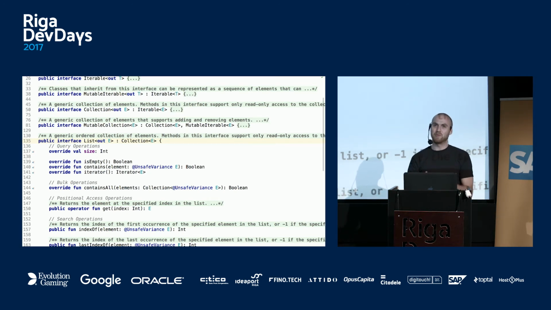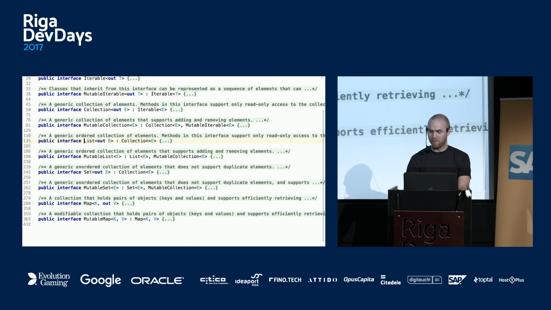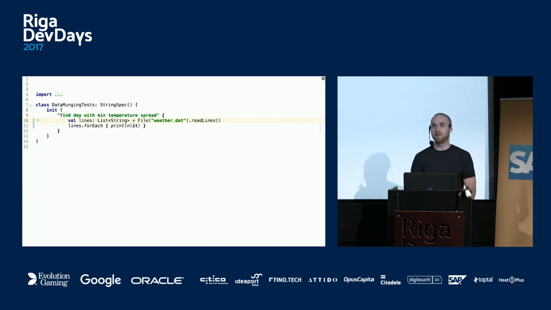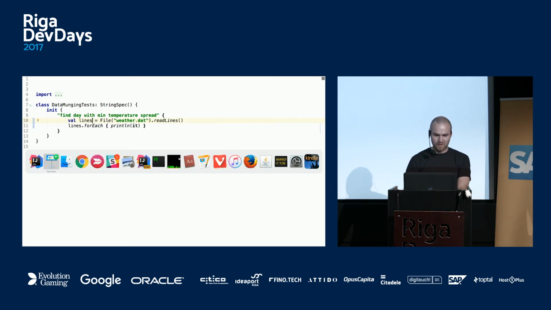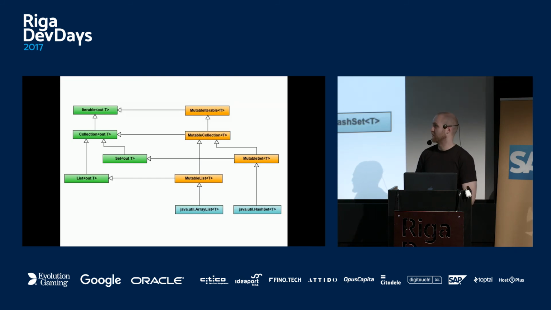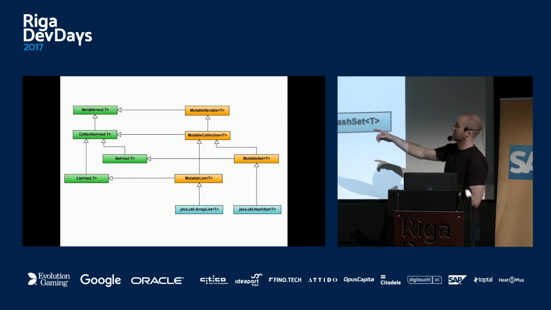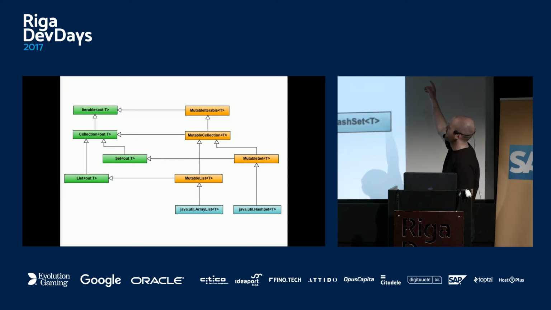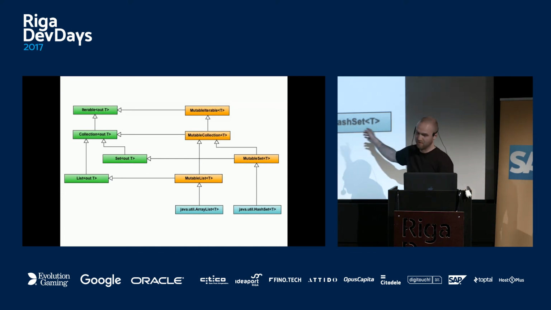What you might notice is that it's not a one-to-one mapping, because if I collapse everything, you can see in this file there is list and mutable list, collection and mutable collection. By default, all these interfaces copy the Java interfaces, but only the read-only part. So all these interfaces in Kotlin are read-only. Read-only, though, doesn't mean they are persistent data structures. They're actually just read-only, and you have to be explicit about whether they're mutable or not. So this is a tiny, quick diagram. The green ones are read-only Kotlin interfaces, and the yellowish, orange ones are mutable, along with some Java collections.